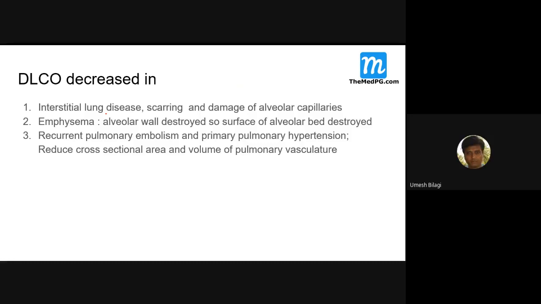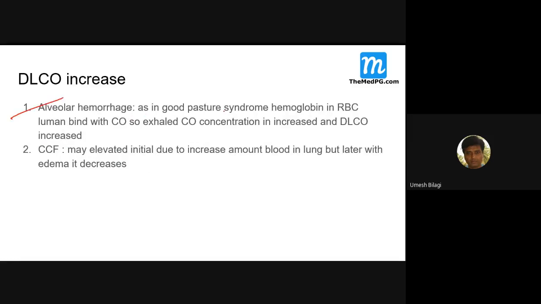Same thing I put it here. Interstitial lung diseases, scarring and all that, will decrease DLCO. Emphysema, damage is there, it will decrease. But not chronic bronchitis, there's no damage there. DLCO is not decreased there. Recurrent pulmonary embolism, lung damage, again decreased DLCO. Now alveolar hemorrhage, as in Goodpasture syndrome, hemoglobin in the RBCs in the lumen binds with CO and it is exhaled. Because of that, DLCO is increased.